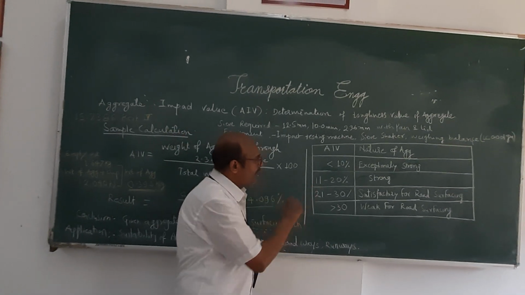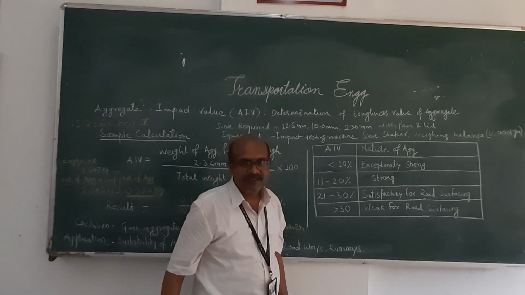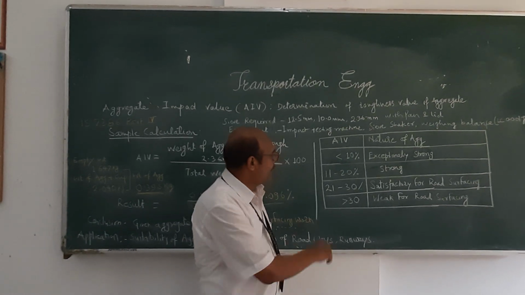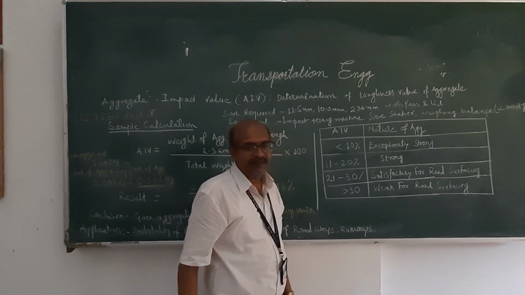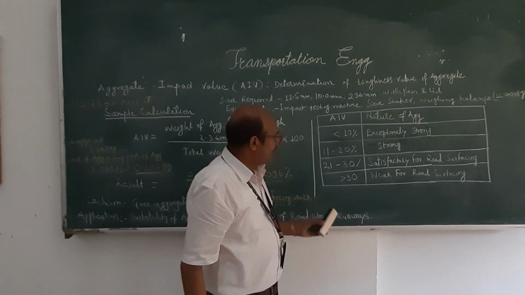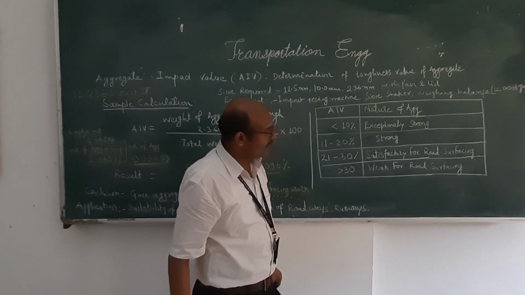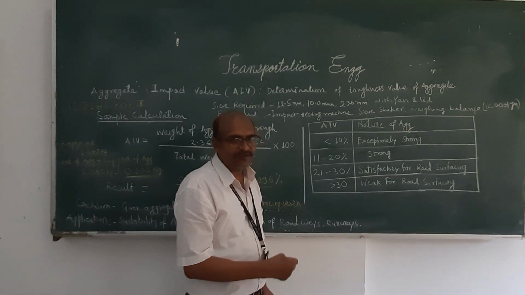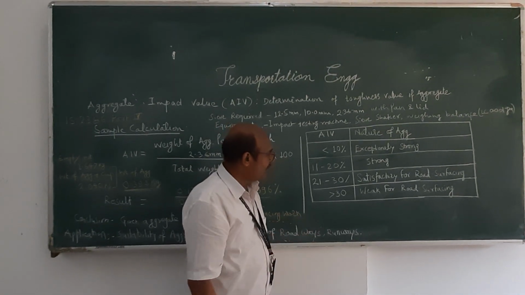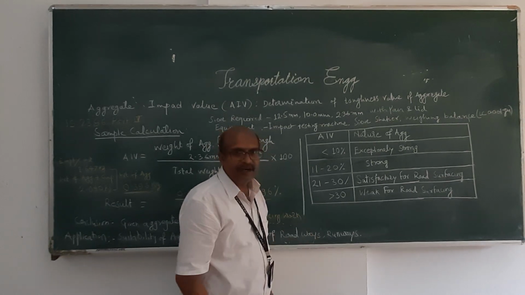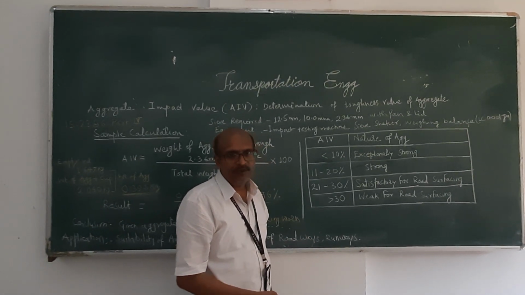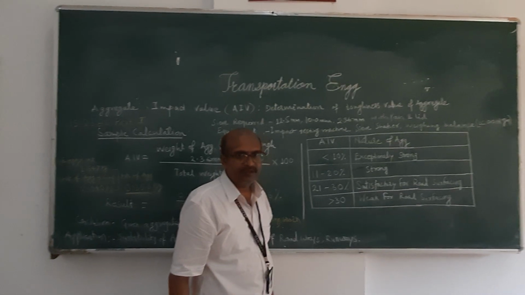Now we have the table for determination of AIV and the nature of aggregate. If the AIV is less than 10%, then we can say the aggregates are exceptionally strong. If it is between 11 and 20, then the aggregates are strong. For 21 to 30, the aggregates are satisfactory for road surface work, where we use them on the surface of the road. And if it is more than 30%, then we can't use that aggregate for road surfacing, but we can use it in subsurface works.